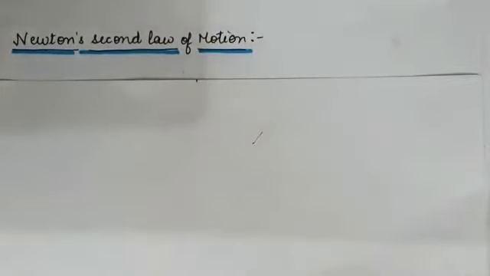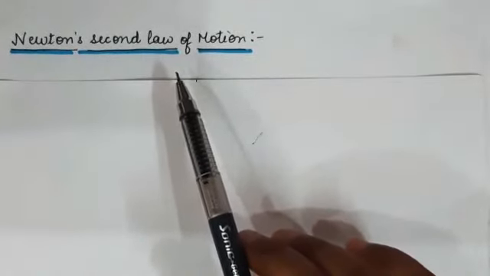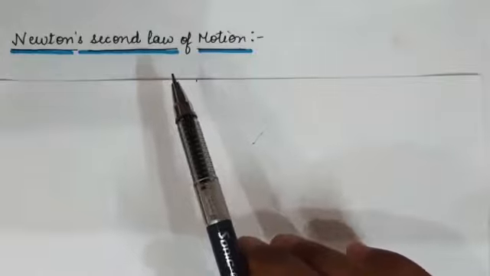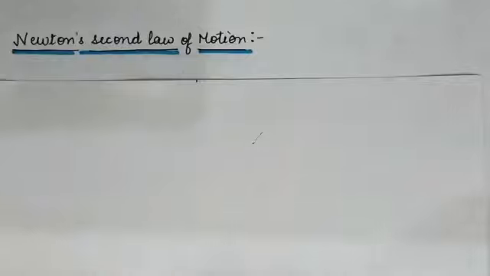So students, in the previous lecture, we discussed about Newton's first law of motion. That first law of motion indicates that whenever an unbalanced external force acts on an object, its velocity changes. Means the object gets an acceleration. So, in Newton's second law of motion, we would like to know how the acceleration depends upon the force applied and how can we measure that force.